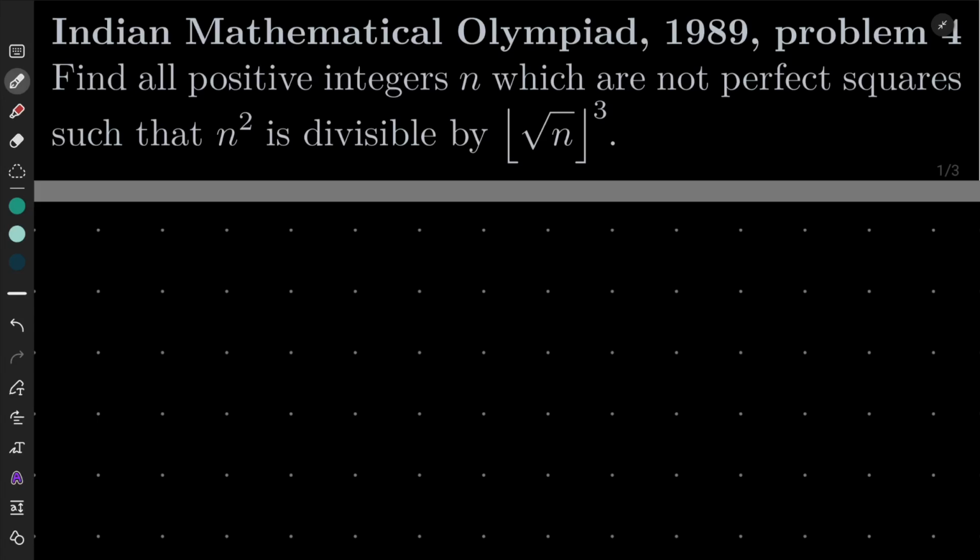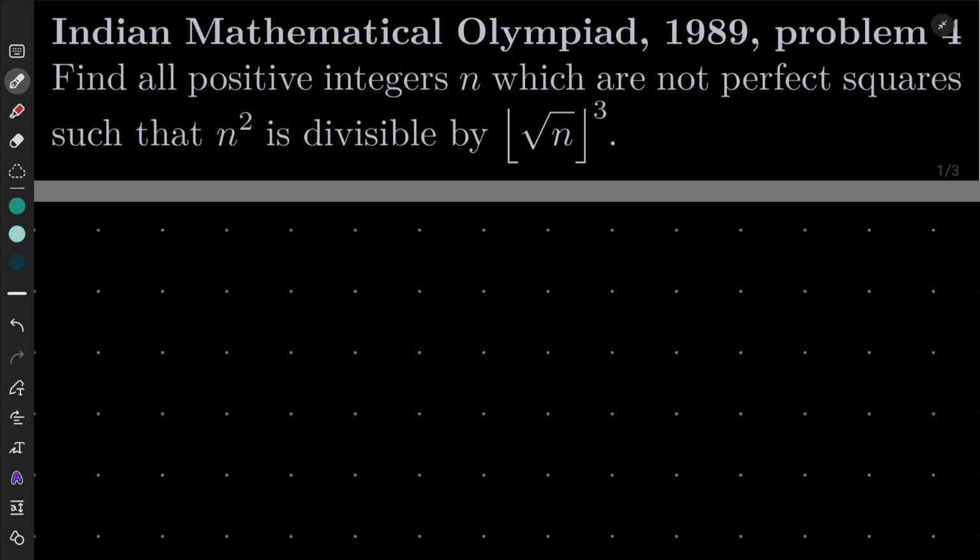Hello friends, in this video I'd like to solve the following problem from the Indian Mathematical Olympiad 1989, problem number 4. We want to find all positive integers n, which are not perfect squares, such that n squared is divisible by the floor of the square root of n, everything cubed.